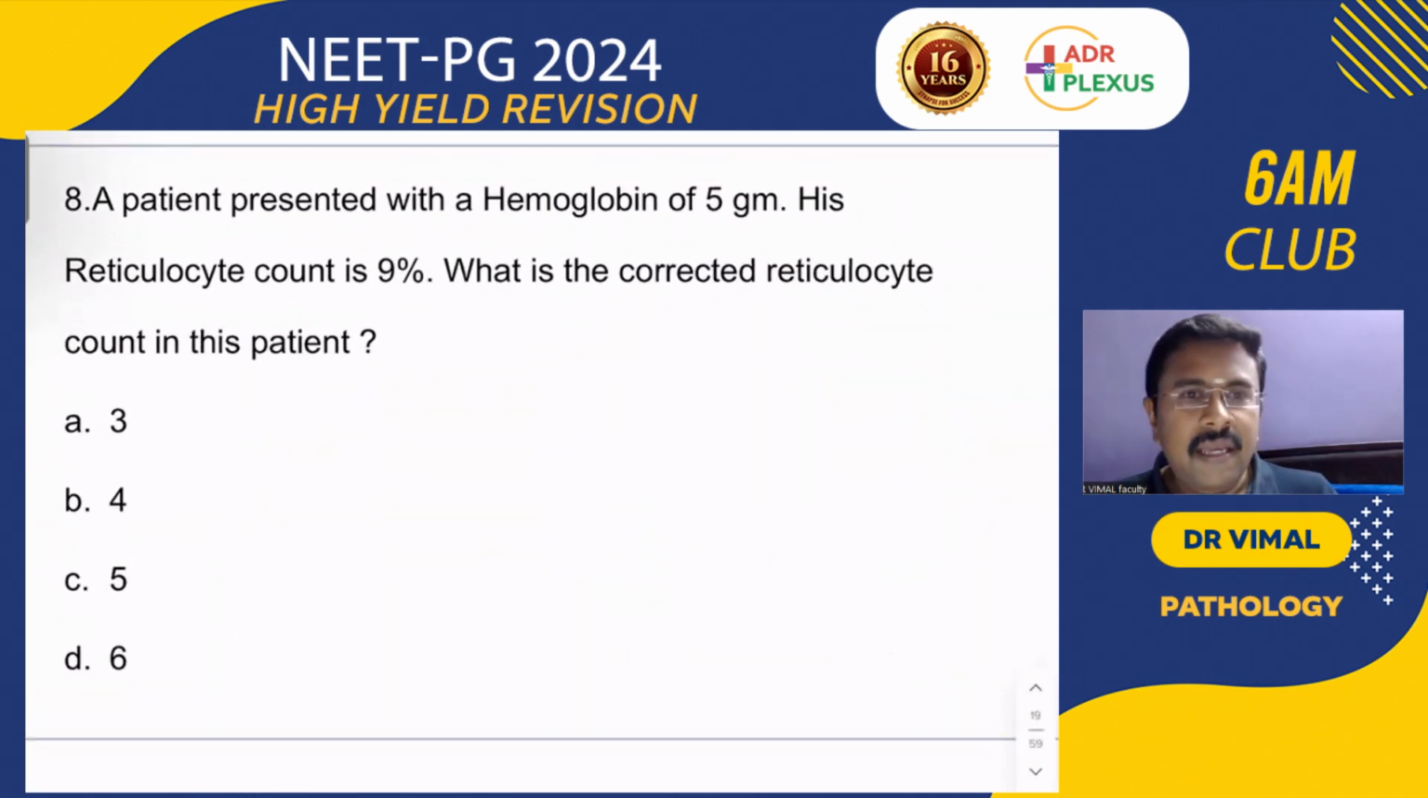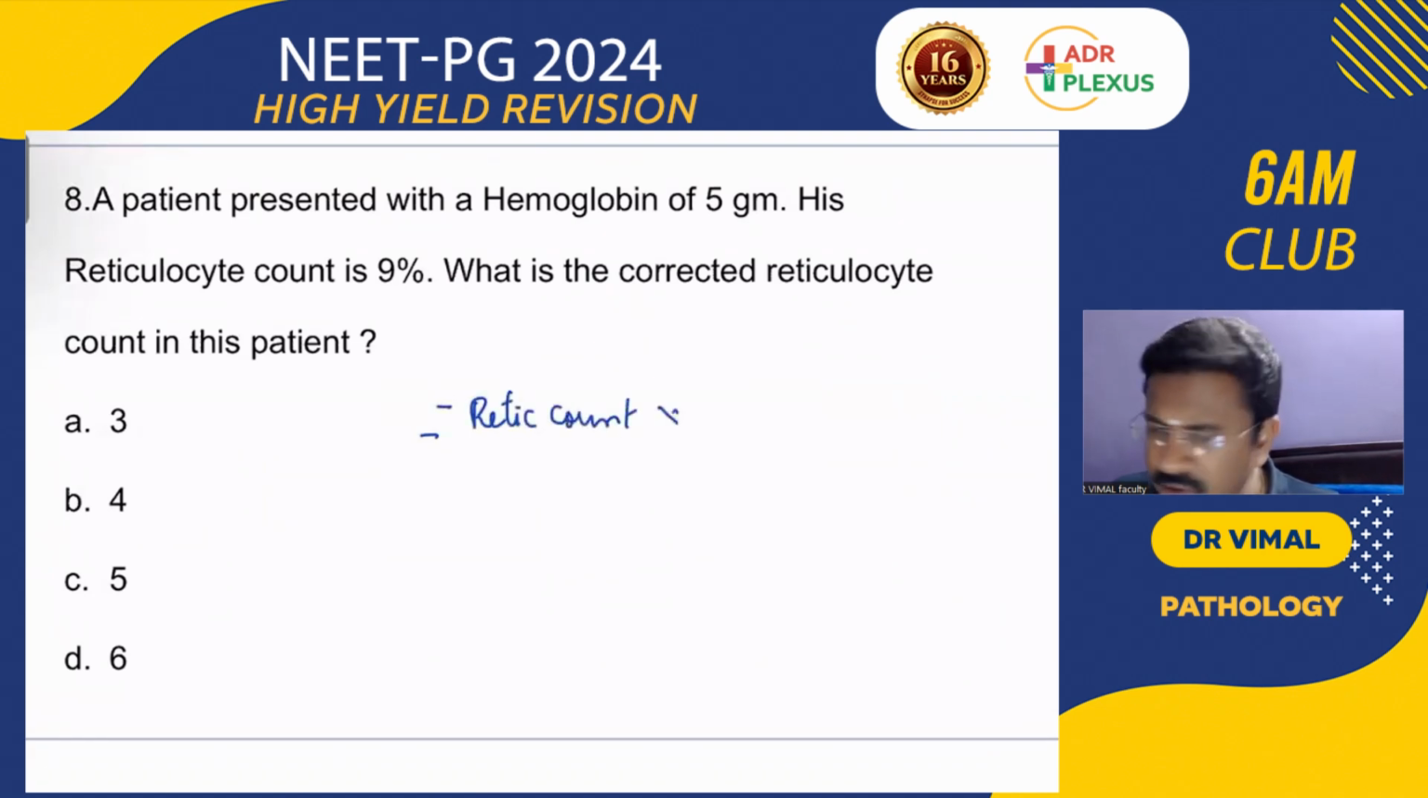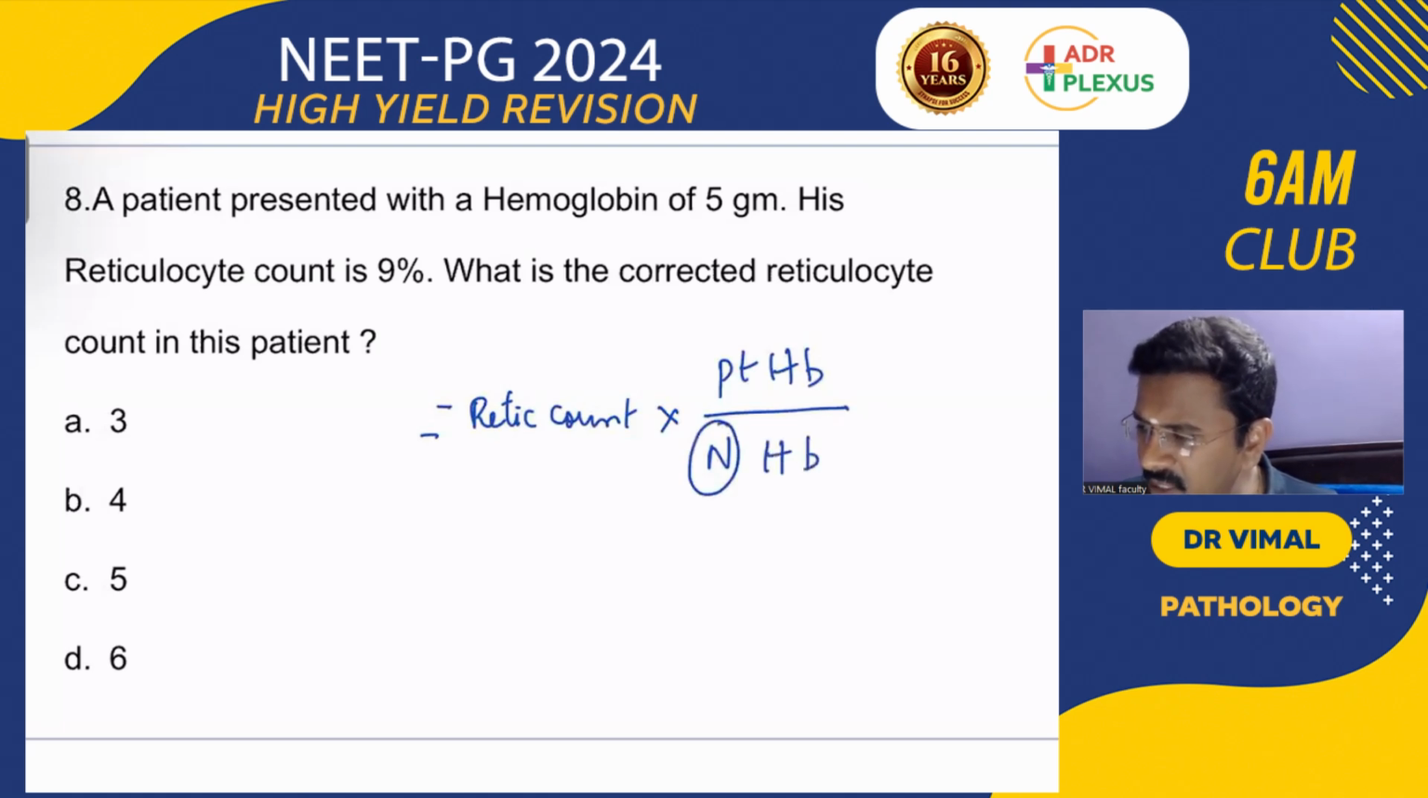Okay. A patient presented with a hemoglobin of 5 gram, his reticulocyte count is 9%. What is the corrected reticulocyte count in this patient? So what is the formula to calculate the corrected reticulocyte count? The formula is actually the retic count into patient hemoglobin divided by normal hemoglobin.